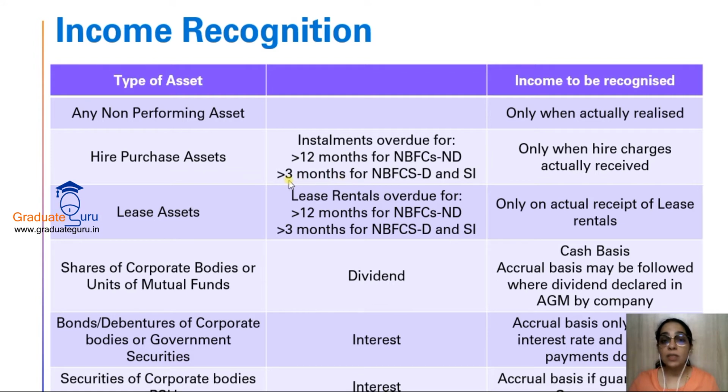So for us, what is the cutoff? That if the installment is overdue for more than 3 months, then what are they saying? Income to be recognized only when hire charges actually received. So जब भी हमें hire charges मिलेंगे, that is the entire installment we will actually get in cash, only that time we will consider that interest as our income. Okay, so let's get back to our sum.